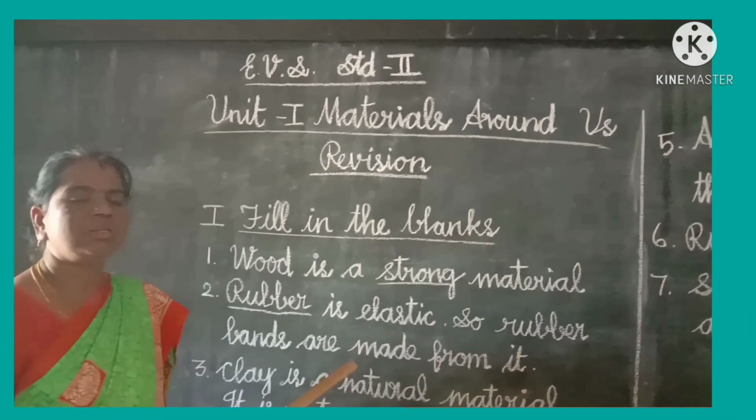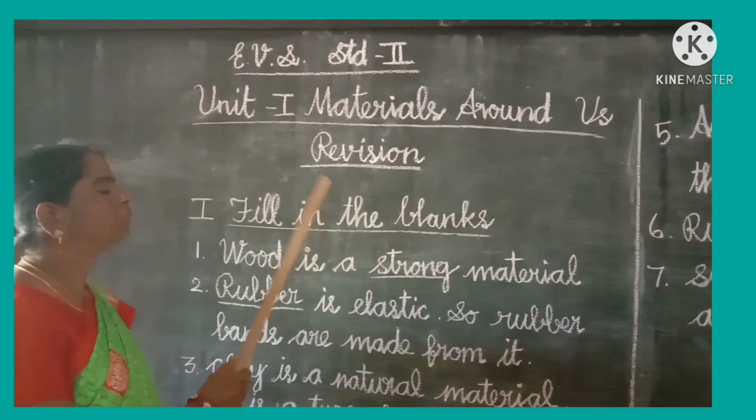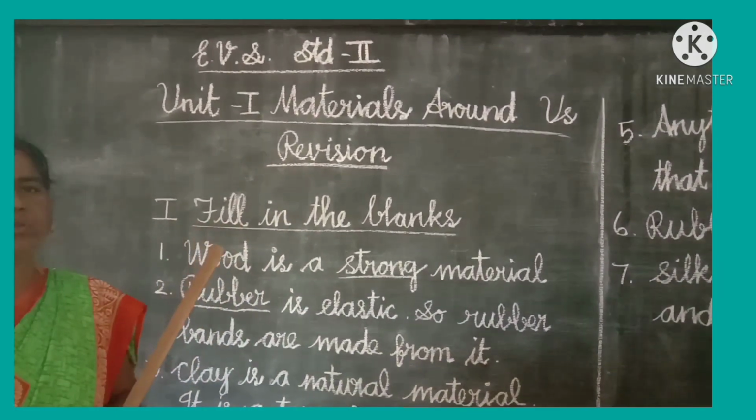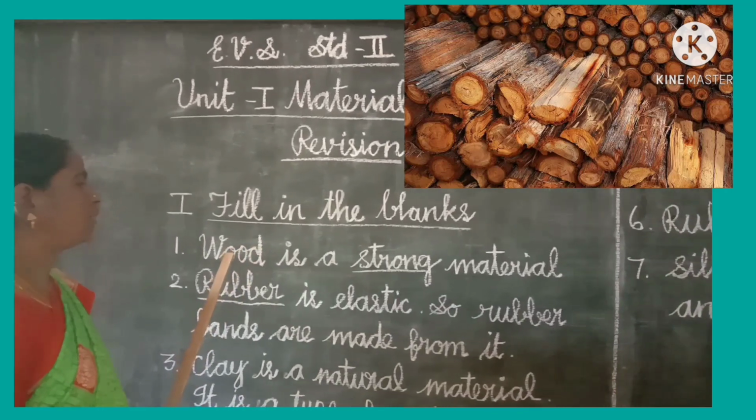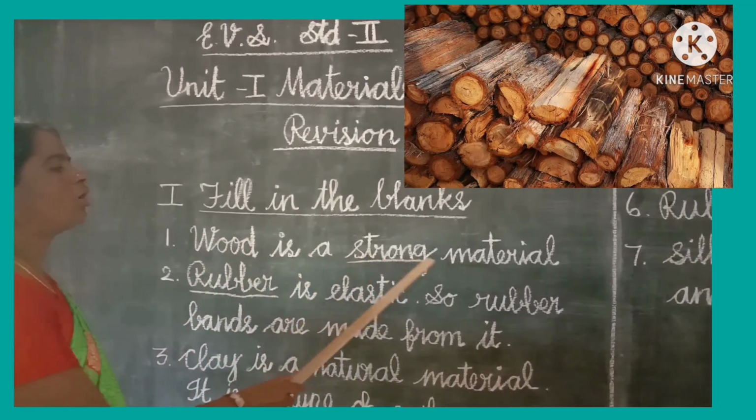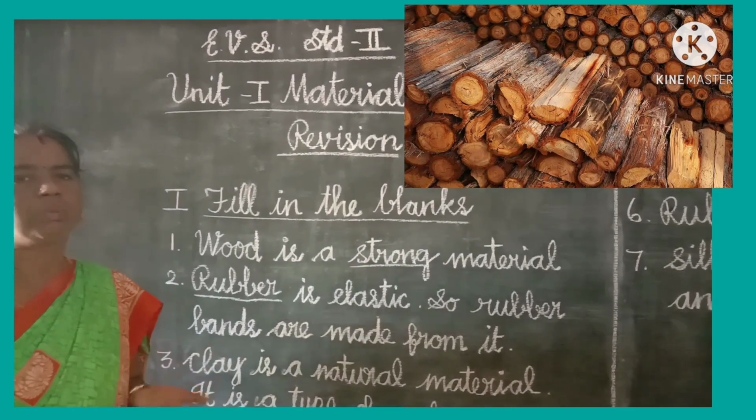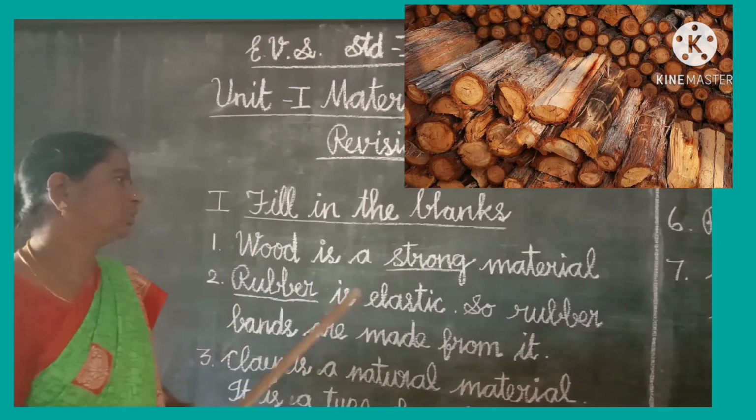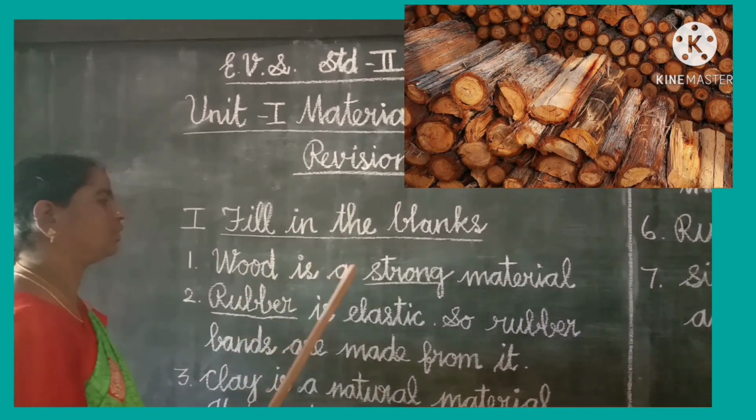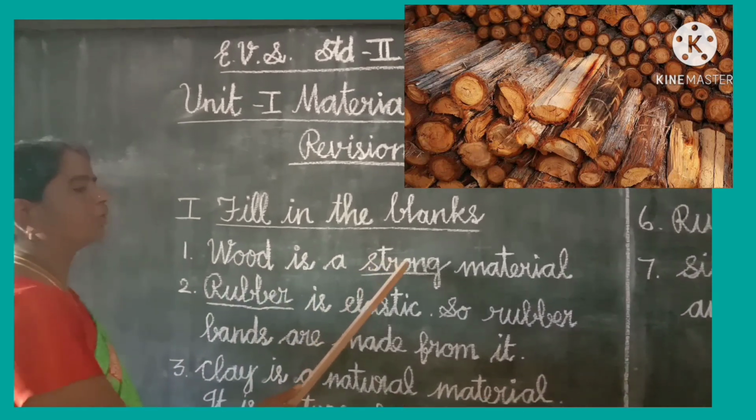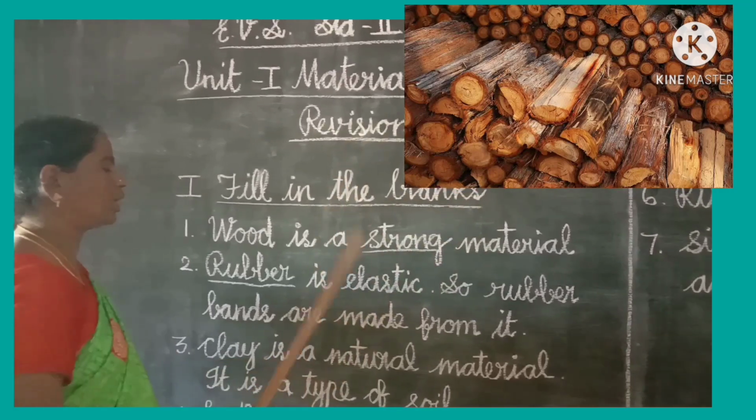Look here children, revision for the third midterm test. First we are going to discuss fill in the blanks. First one, wood is a strong material. Wood is what material? Strong. That is not a big material, that is a strong material. Wood is a strong, S-T-R-O-N-G, strong material.